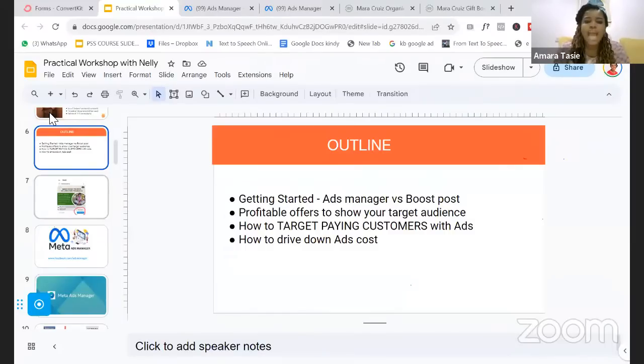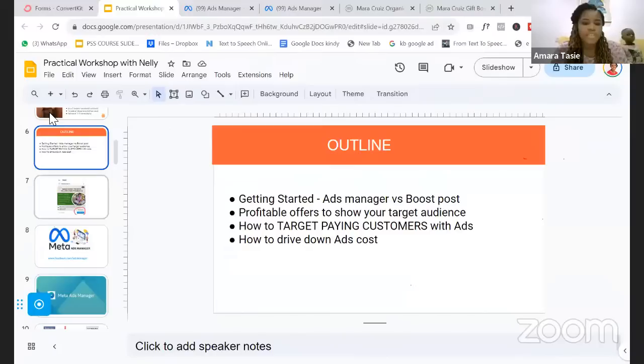So we've talked about the difference between Ads Manager and Boost Post. Do we understand that part? Do you understand the difference between Ads Manager and Boost Post now? Fantastic. Then do you understand what profitability means when you're creating offers, to ensure that when you're spending 1,000, you're making 10,000, you're making 15,000? Do you understand that part? Profitability, profitable offers.